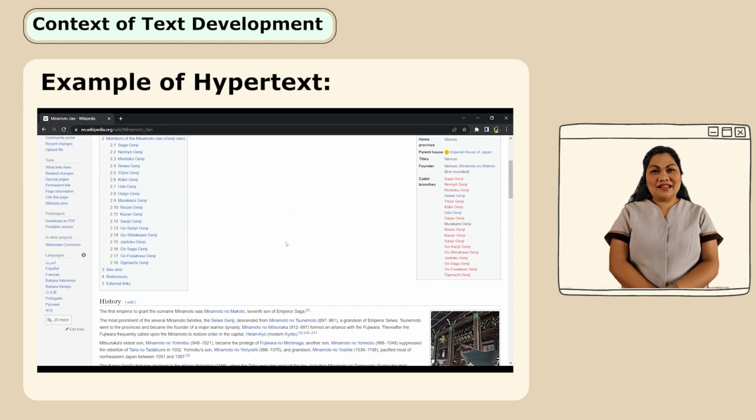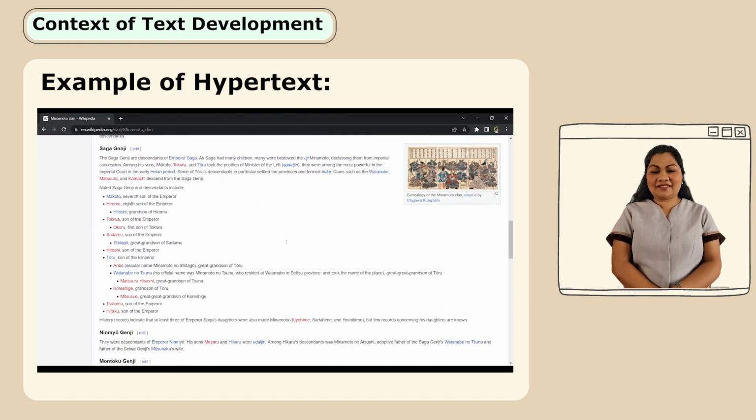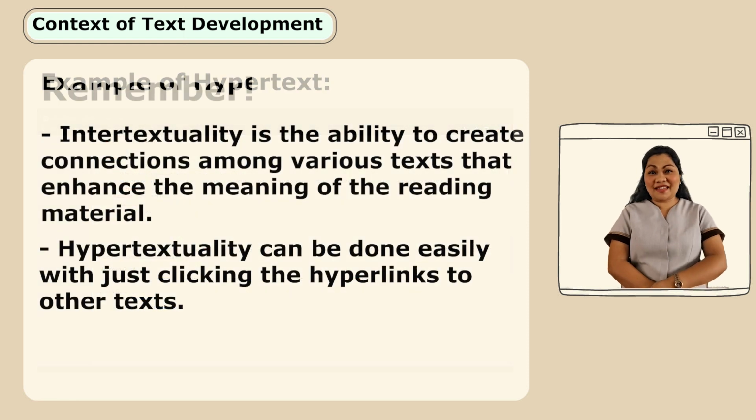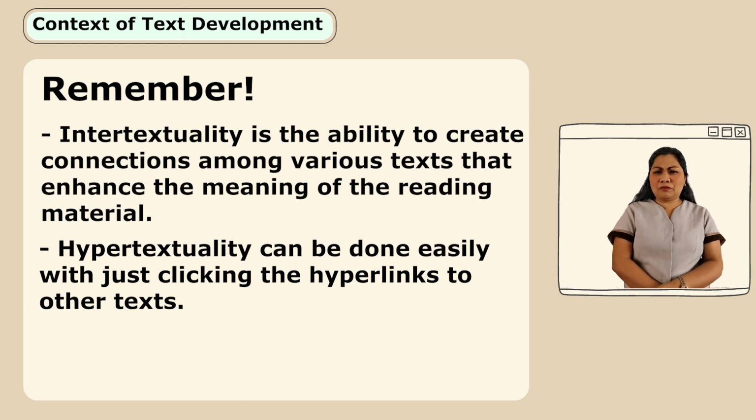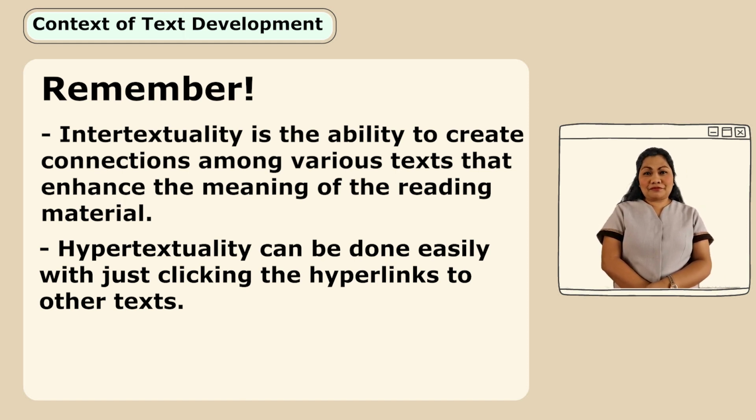Okay. So can you differentiate intertext from hypertext? It is very easy to identify a hyperlink from intertext. Intertext, once you think of a story the same or almost the same as another story, we call it intertexting. While hyperlinking can be easily done through what?